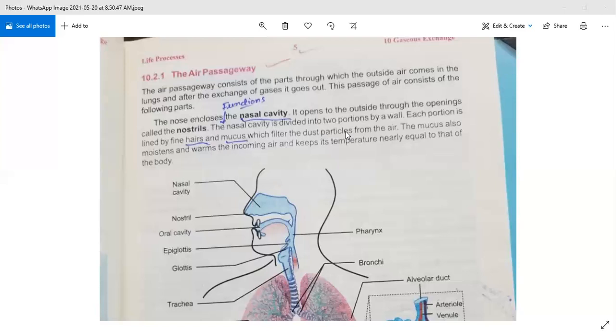Definitely, we all know we get air inside our body through our nose. So first, when air enters our nasal cavity through the nostrils, the fine hairs and mucus have the important function of stopping the dust particles present in the